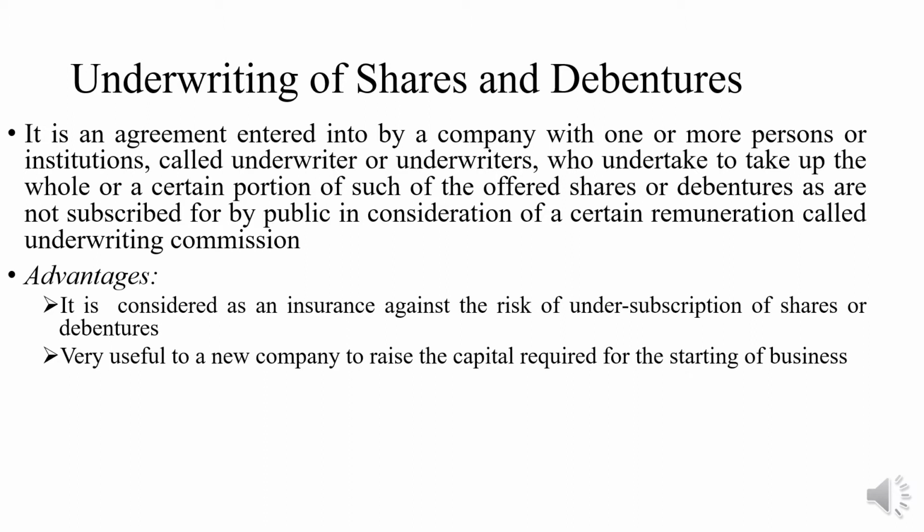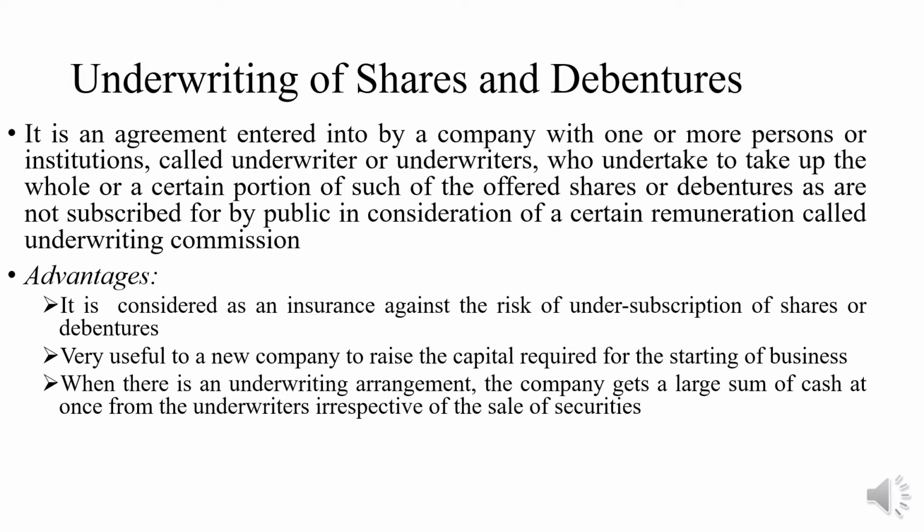For a new company, there is no guarantee that all the shares will be subscribed by the public. In such cases, if there are underwriters, they are going to purchase the shares which are not purchased by the public. So that is very useful to a new company. When there is an underwriting arrangement, the company gets a large sum of cash at once from the underwriters, irrespective of the sale of security. Whether the securities are sold or not, the company is going to get the money for the full issue because of the underwriters.